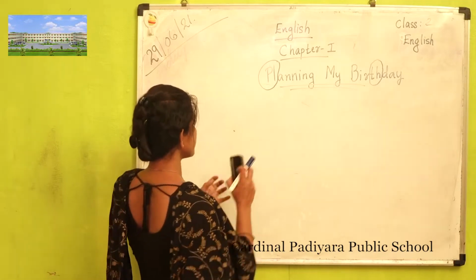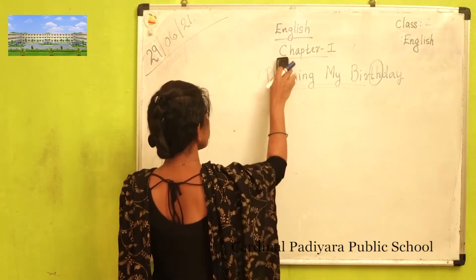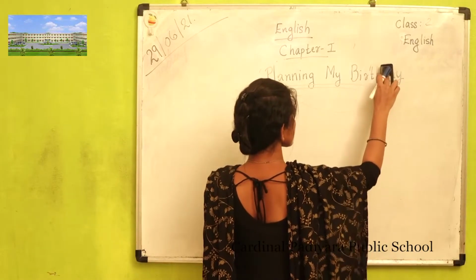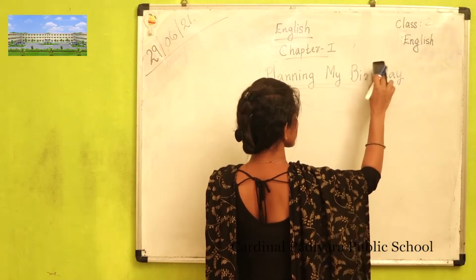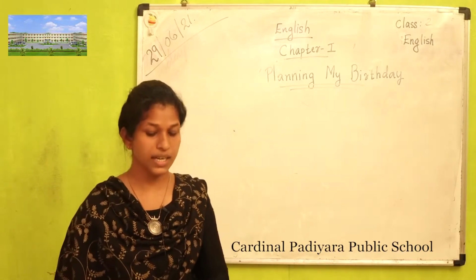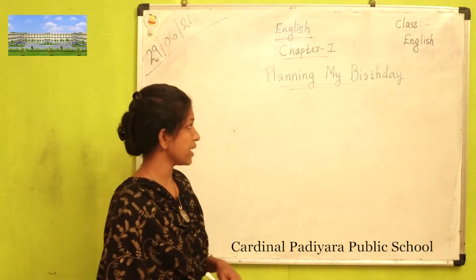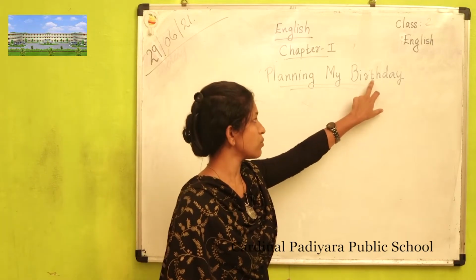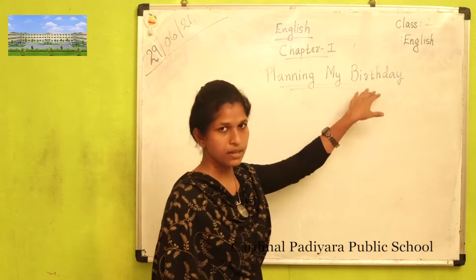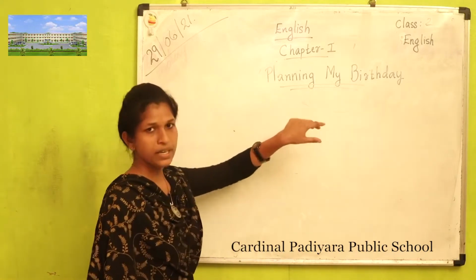So just remind that. Planning my birthday. Planning my birthday. Here R is silent. One more thing, R is silent here. Don't say birthday. Planning my birthday.